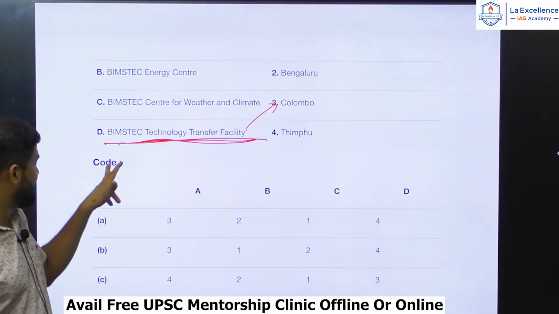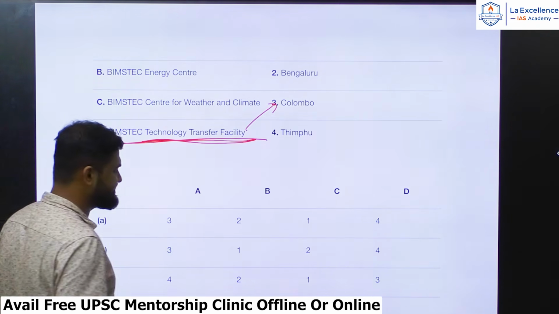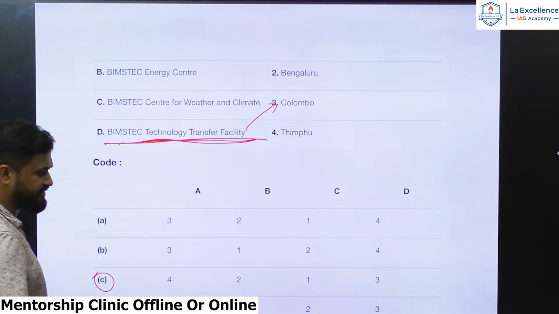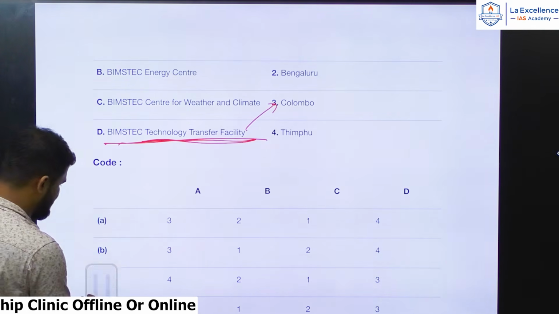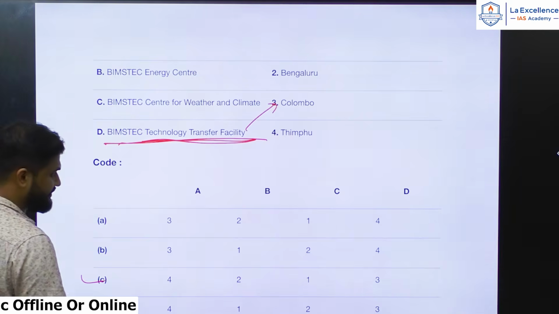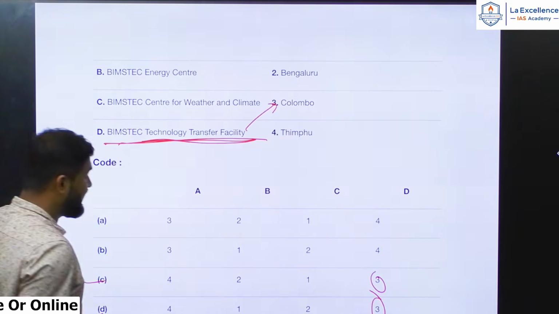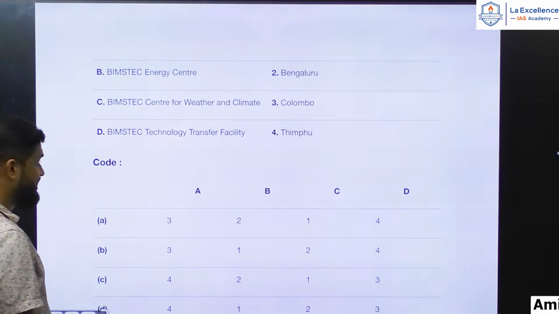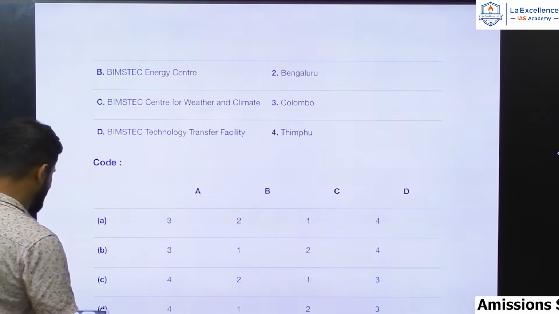Somewhere you can connect D with 3. So in that case, at least you can come close, between C and D. It should be between C and D, somewhere here. At least. And another way you could have employed is to remember Indian centers, if possible.